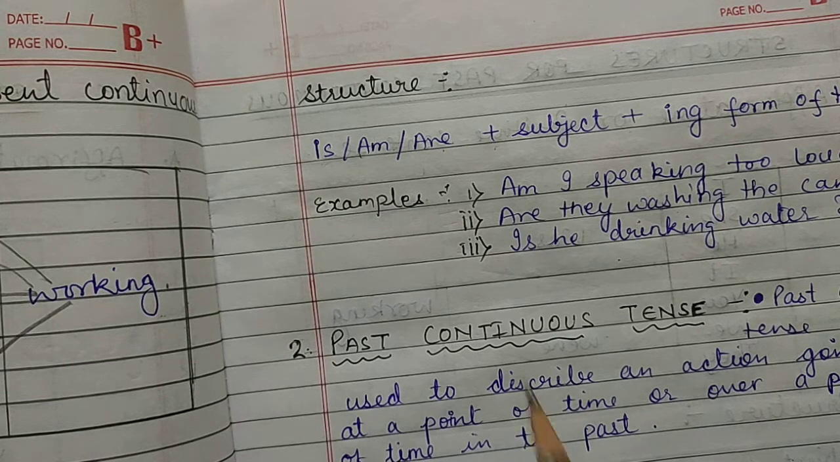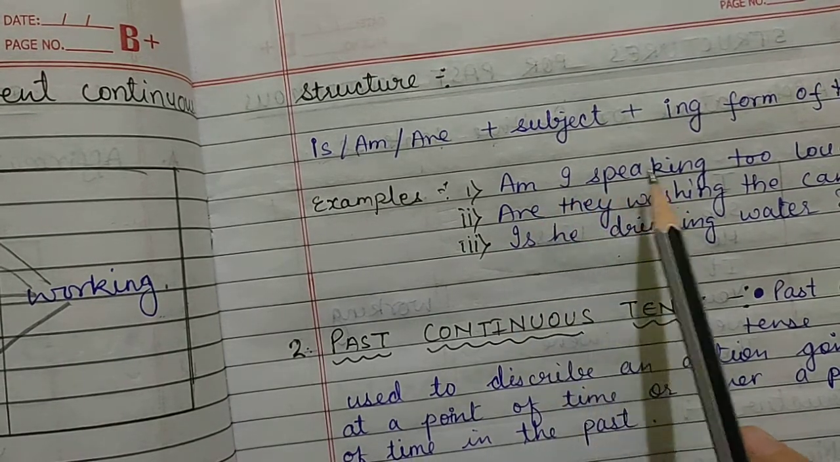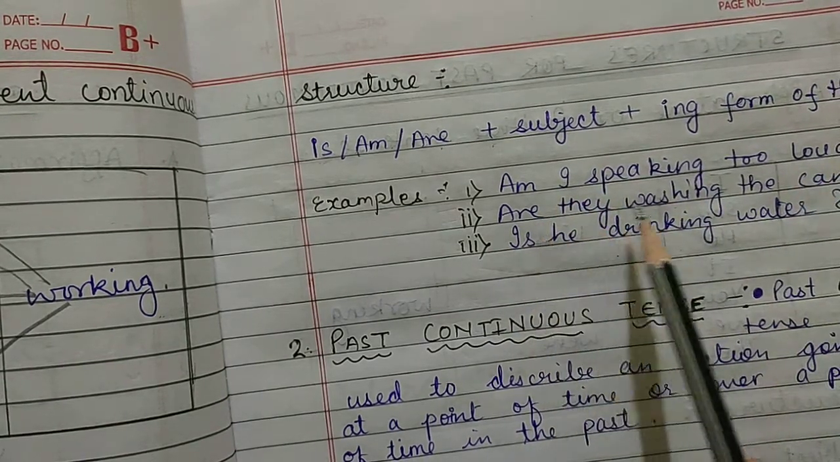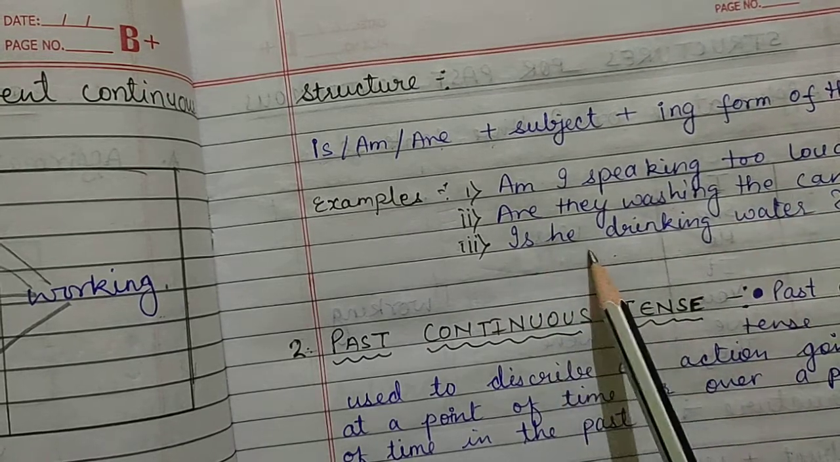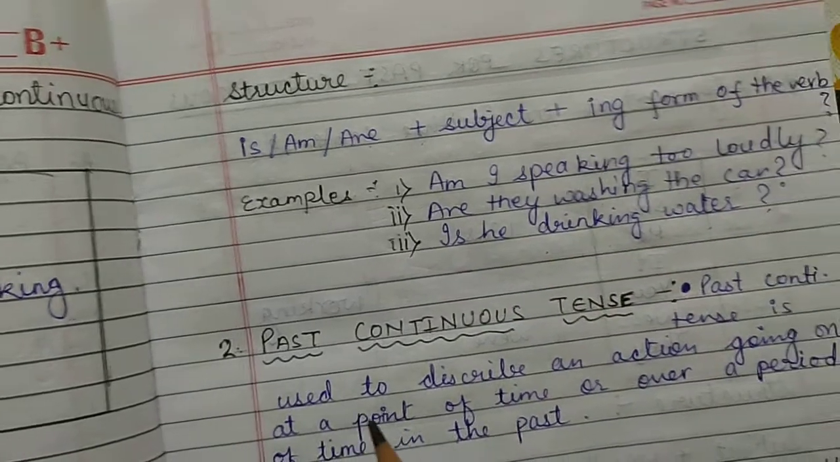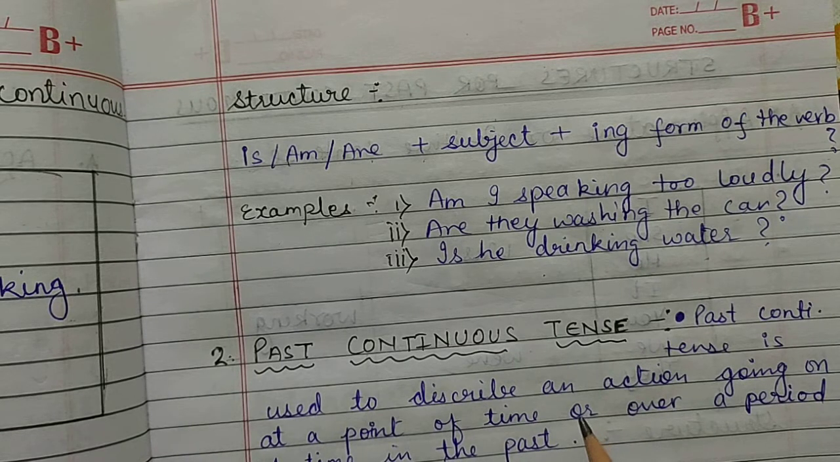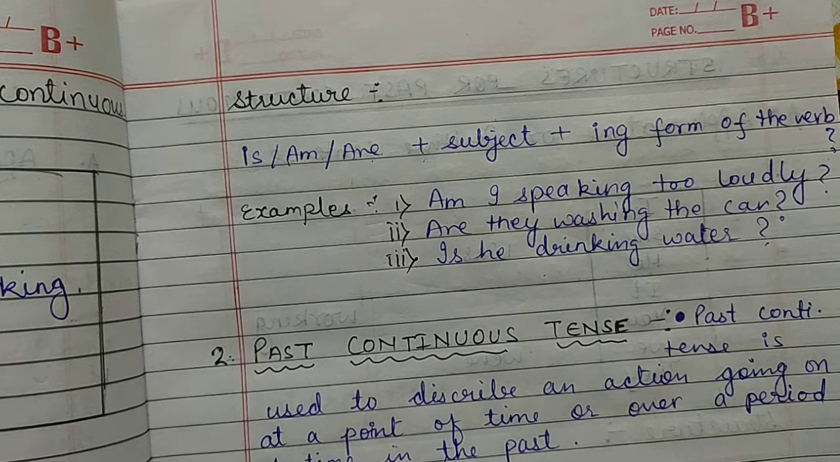All right, so: am I speaking too loudly? Are they washing the car? Is he drinking water? All right, so these were the examples of your interrogative sentence in present continuous tense. So I hope you have understood present continuous tense, and all the three kinds of sentences, how we can make them, and all the three different kinds of structures in present continuous tense.